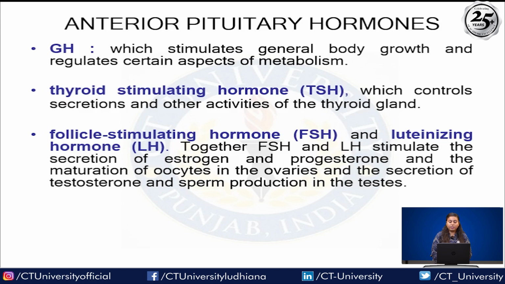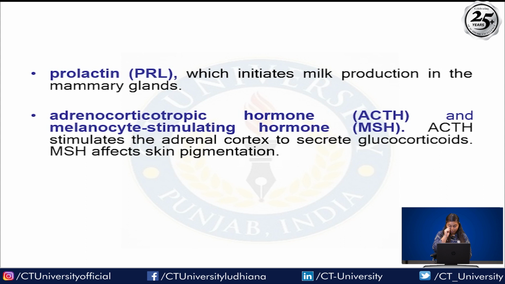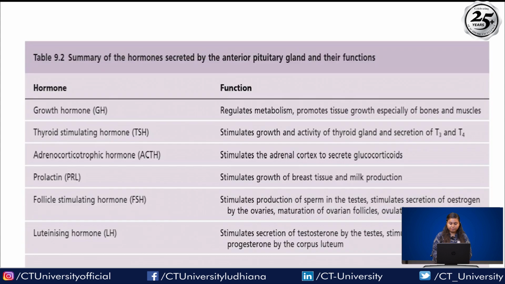Next are FSH and LH. FSH means follicle stimulating hormone and LH means luteinizing hormone. Together they stimulate the secretion of estrogen and progesterone, right? Maturation of oocytes in the ovaries, the secretion of testosterone and sperm production in the testes. Prolactin initiates milk production in the mammary glands. Next is ACTH and MSH. ACTH stimulates secretion of glucocorticoids, and MSH affects skin pigmentation.